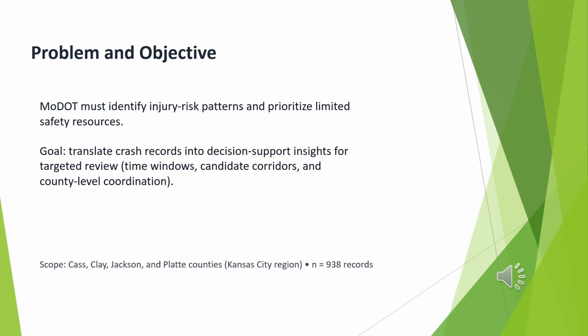Crash records are collected every year, but the challenge is converting those records into structured, actual insight that we can turn around and actually put into action. So the objective here was to take the crash data from the Kansas City region using the 4 counties, Cass, Clay, Jackson, and Platte, and produce a clear set of findings and decision support outputs, including a small defensible predictive component to forecast that injury analysis, to try to mitigate that along the way.